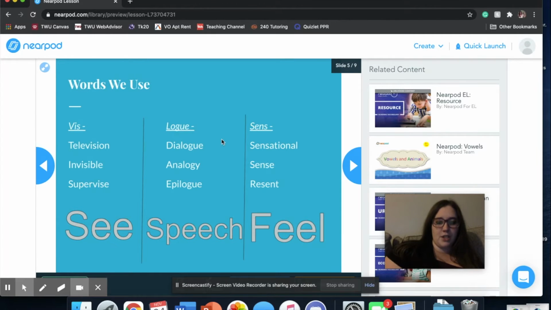Log is speech. So we have dialogue, which is just speaking. Or whenever you're reading a book, whenever it says, she said, we went to the park, that's the dialogue of the story. An analogy is another something that we have in speech. It is a figure of speech. It's another one that we've talked about. An epilogue is something at the end of a story. It sums everything up. And it is, again, speech.